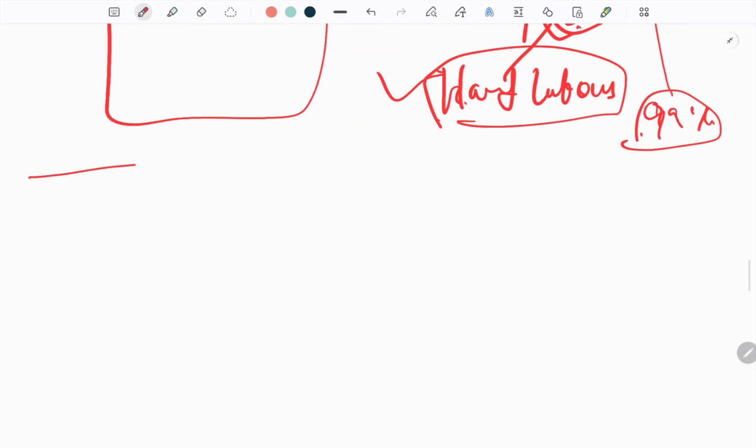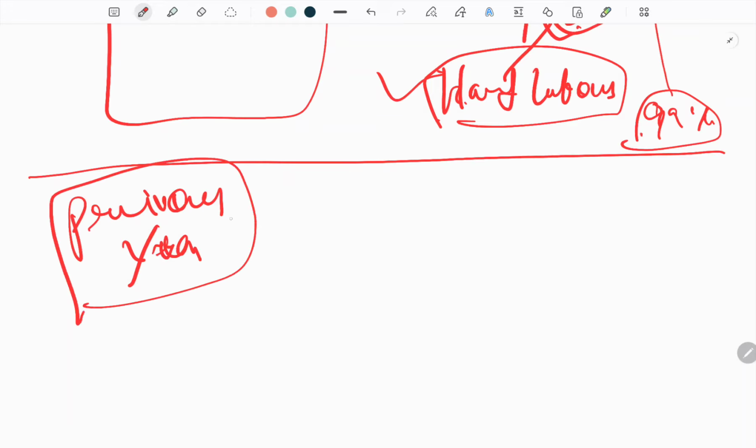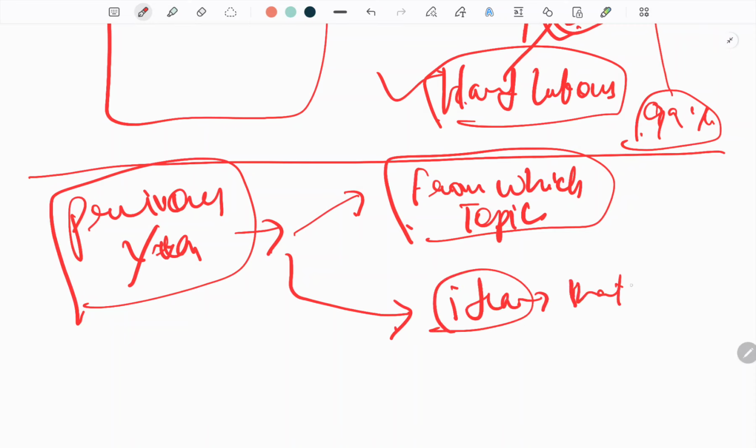And thereafter, the previous year papers will help you in two ways. First, you can get an idea from which topic the questions are generally asked. And second, the idea of that time and those judgments.